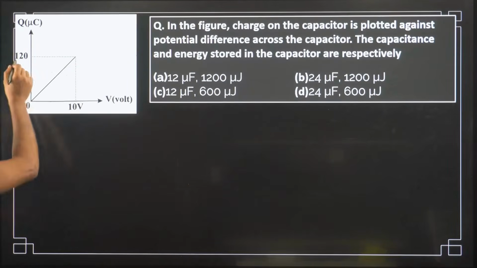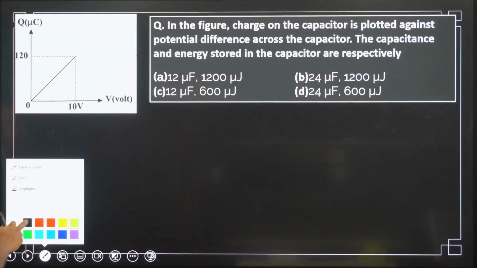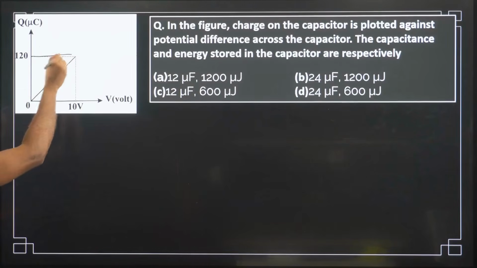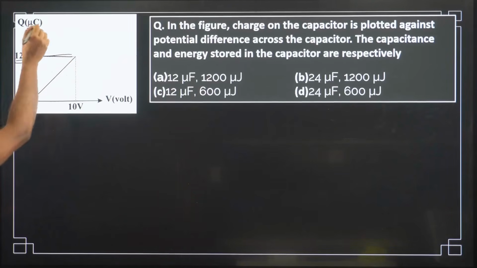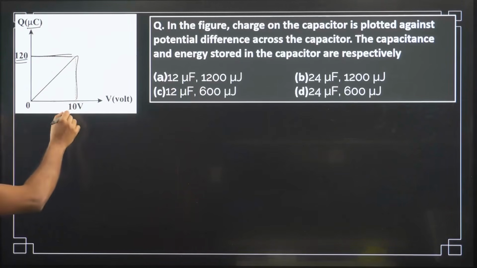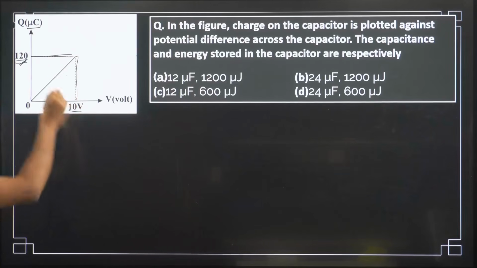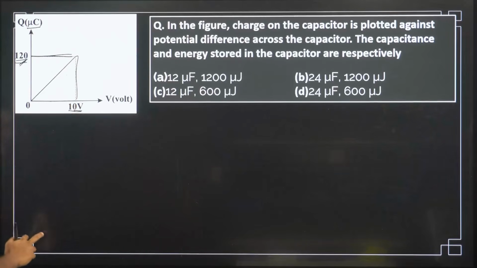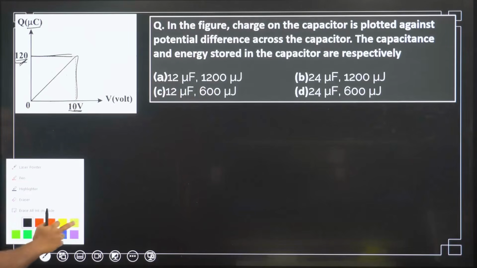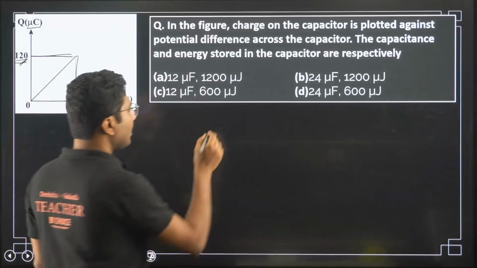So first, we will be finding the capacitance. How to do that? First of all, you have to check the values which are known to us. For charge 120 microcoulomb, the voltage is 10 volt. So from here we can calculate the capacitance.